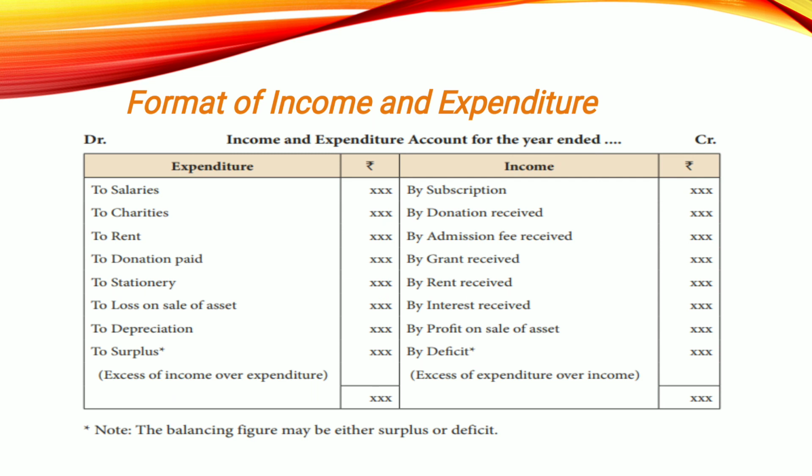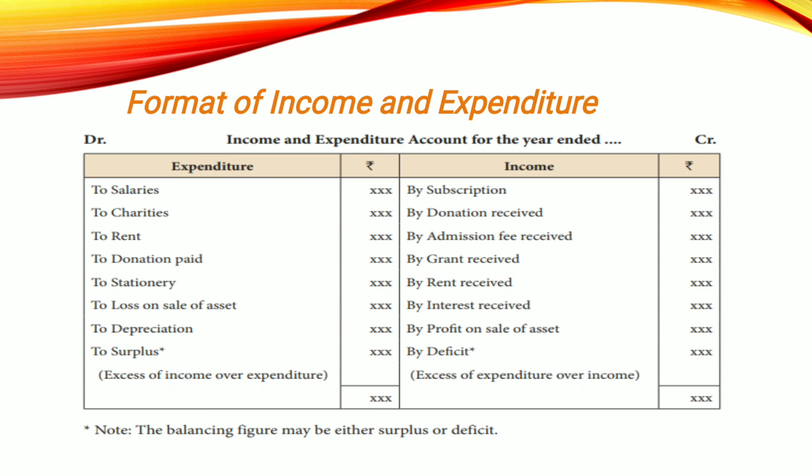On the other hand, suppose the expenditure total is greater than the income side, that difference will be recorded as deficit. That is excess of expenditure over income. So this is how you have to mention the balance. You should not mention it as by balance or to balance, brought down, carry forward, nothing. You have to mention whether it is surplus or deficit. This is very important in income and expenditure.